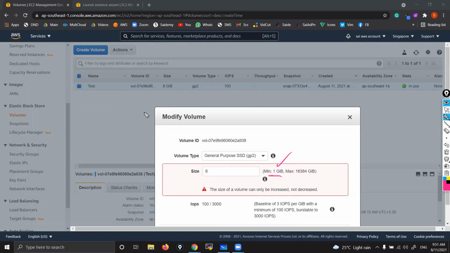Because it should accommodate the OS root drive. But if you take D drive or other drives, you can take 1 GB also. That I'm going to show you tomorrow. Since it is the root drive, you can't even take 1 GB while launching. Anyways, it took 8 GB.